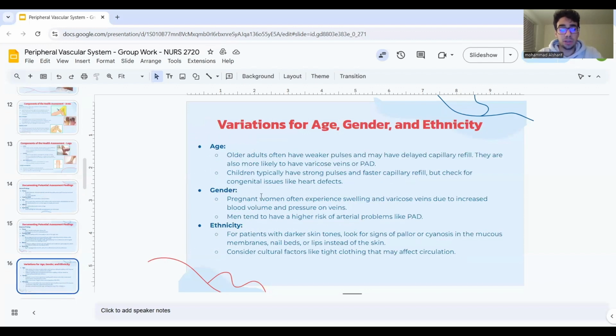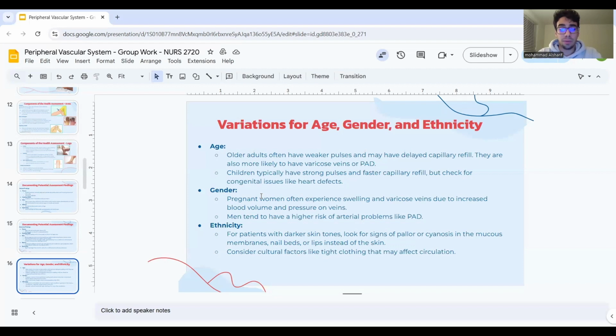Variations for age, gender, and ethnicity. Older adults often have weaker pulses and may have delayed capillary refill. They are also more likely to have varicose veins or peripheral arterial disease. Children typically have stronger pulses and faster capillary refill, but check for congenital issues like heart defects. Pregnant women often experience swelling and varicose veins due to increased blood volume and pressure on veins.